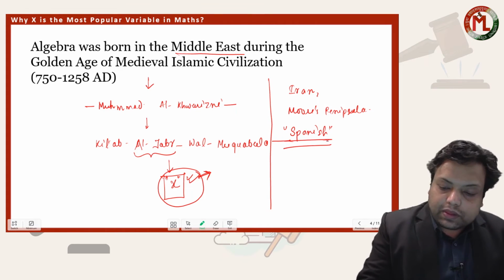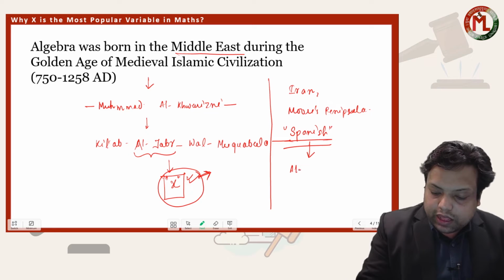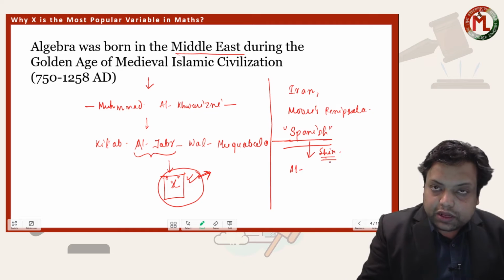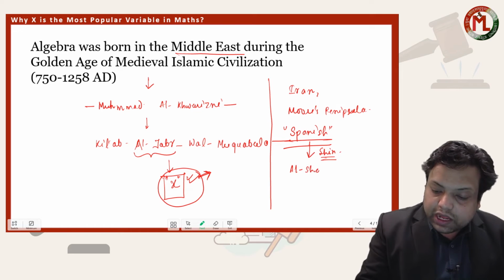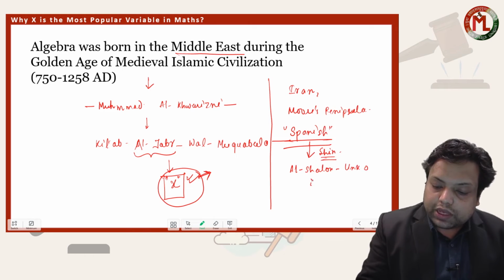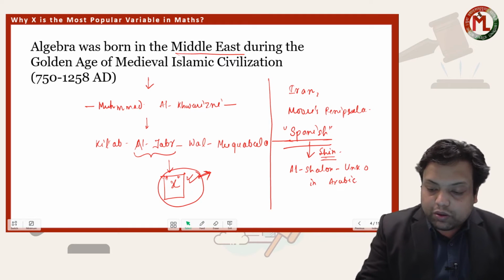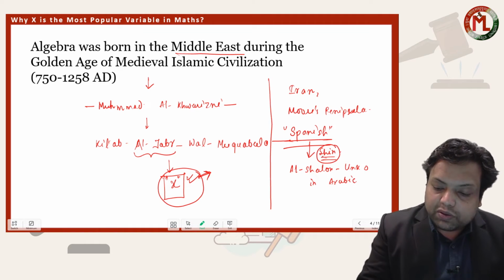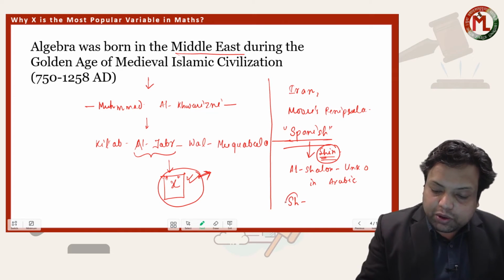and they actually couldn't pronounce the word sheen. Where does this word sheen come from? The sheen word comes from the word al-shalon, which actually means unknown in Arabic, isn't it? Now the Spanish scholars couldn't produce this sound sh, and they pronounced it differently.